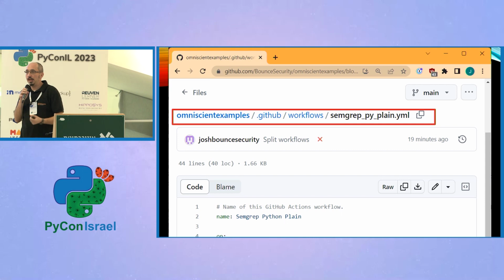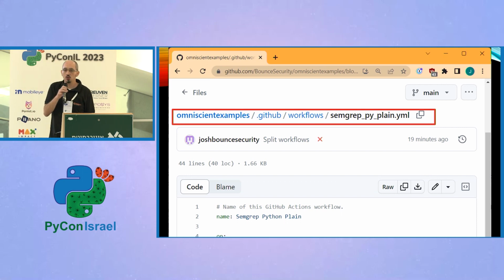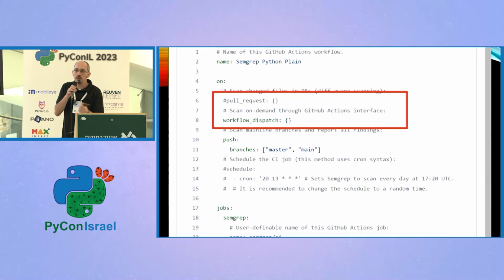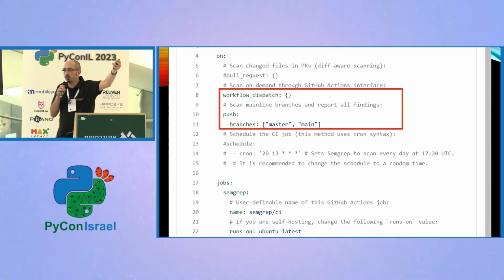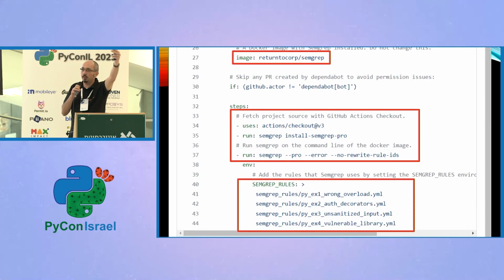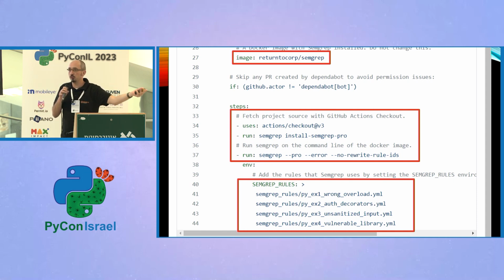So we can see here a GitHub action file. This is the file that defines what the GitHub action should do when we actually run this action on our code. This one's called Semgrep plain. It's defined, in this example, just to run either manually or to run every time someone pushes to one of the main branches. And then what's it going to do? It's going to use the Semgrep basic image, and it's going to run a couple of simple commands to scan our code base using the rules we've defined. You'll recognize the names of the rules from the examples, 1, 2, 3, 4 that we went through.